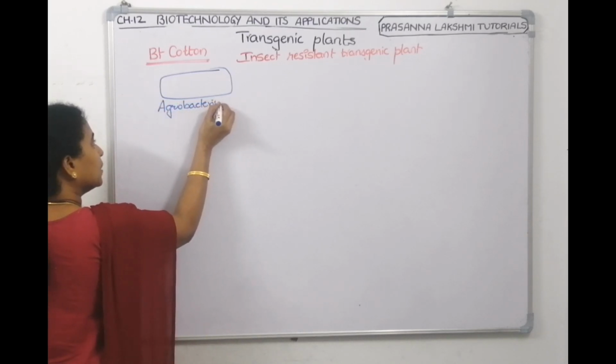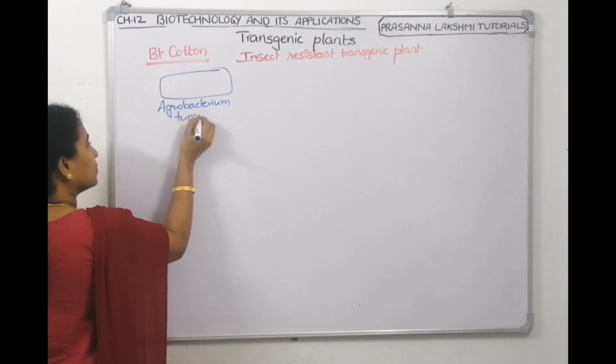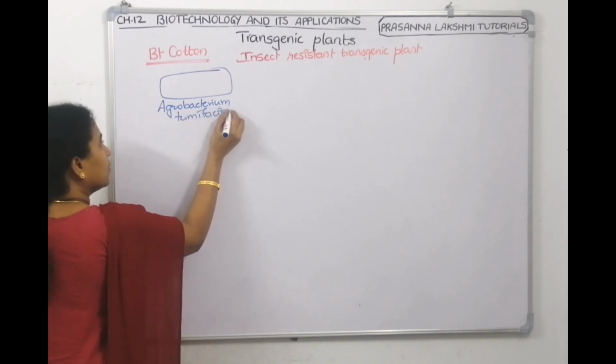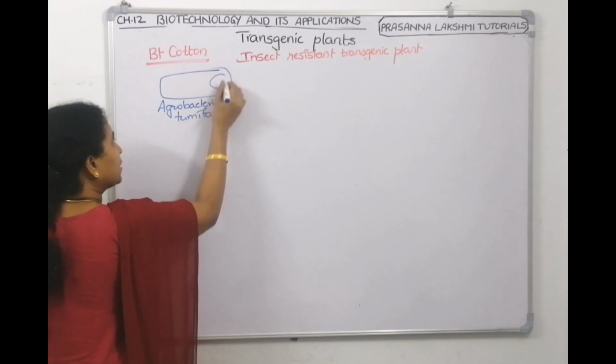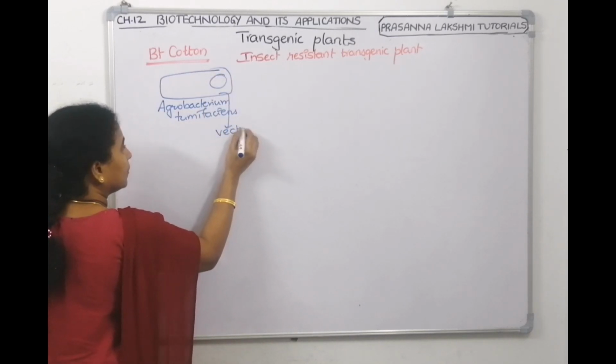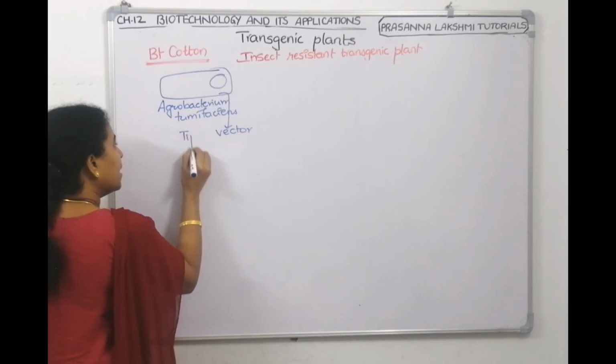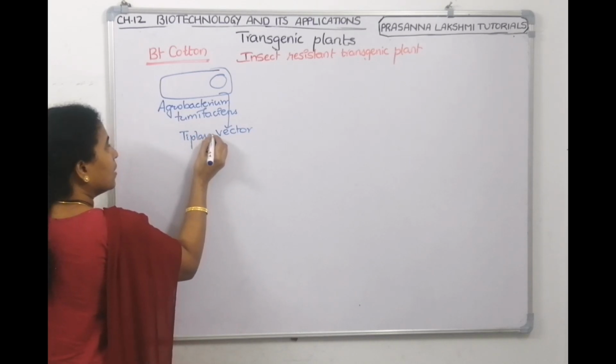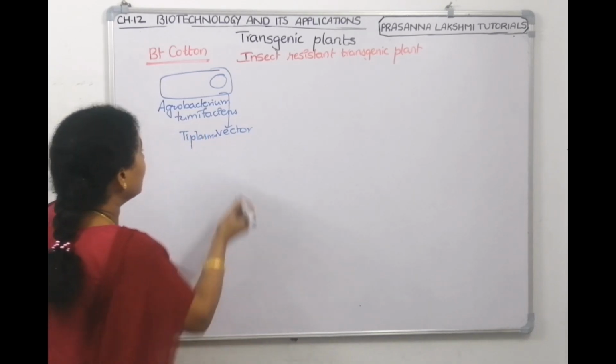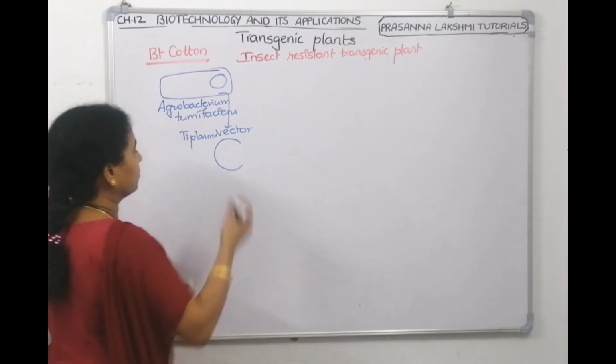Agrobacterium tumefaciens. From here we are borrowing the vector. What is that vector? Ti plasmid. We borrowed the vector, we took the vector, we opened the vector.